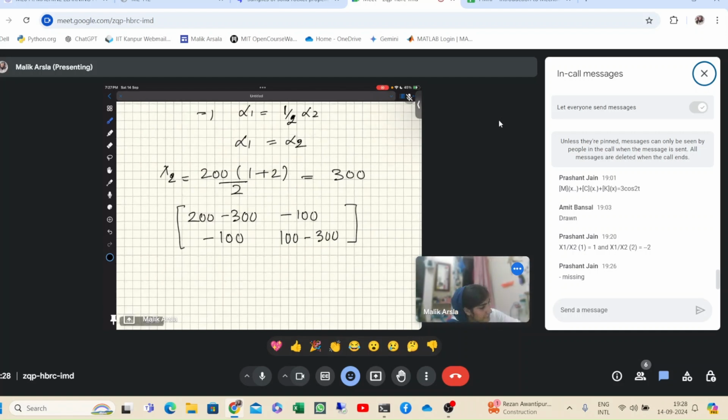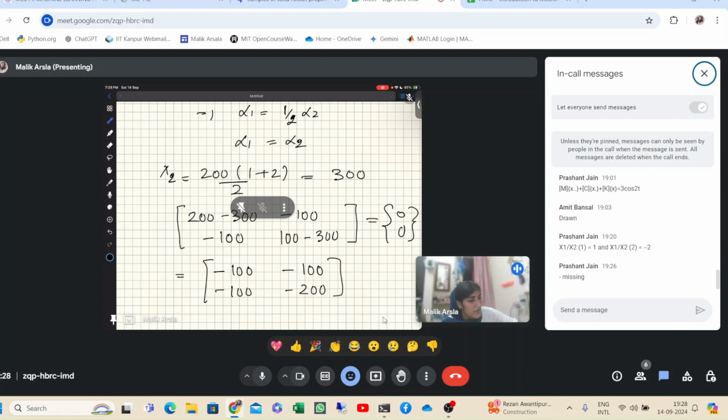It's coming out to be minus 100, minus 100, minus 100, and minus 200. Here you will multiply it with beta 1 and beta 2.